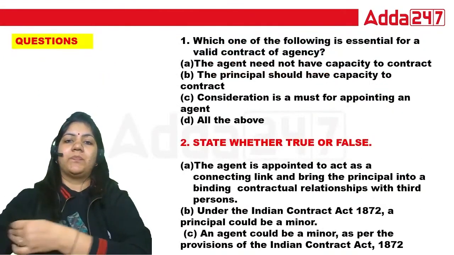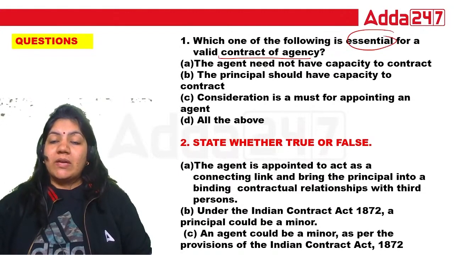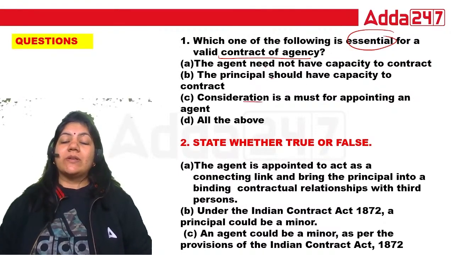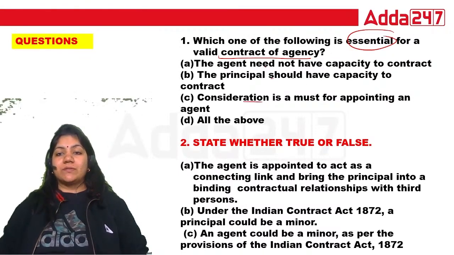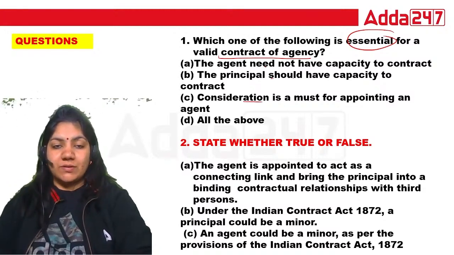Done? Now, which of the following is essential for a valid contract of agency? Agent need not have capacity to contract. Principal should have capacity to contract. Consideration must be paid for appointing an agent. What is the right answer? Essential for valid contract of agency.